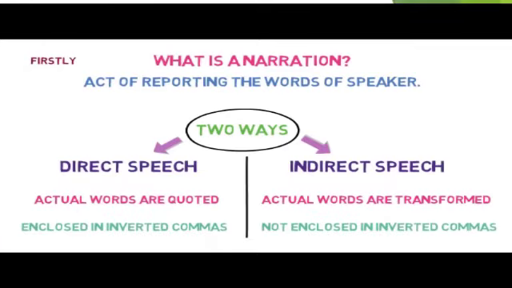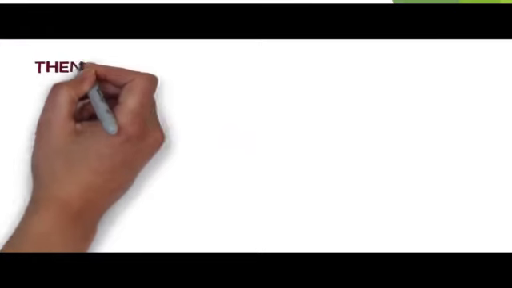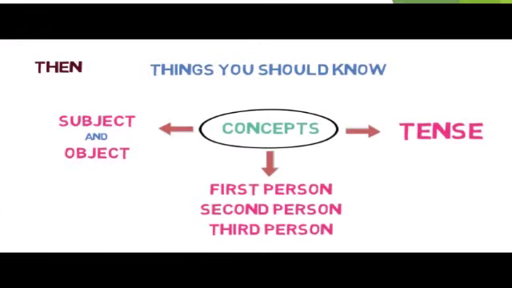Let's quickly revise what we learned in this lesson. Firstly, we learned what exactly is narration and its two types. Then we learned the three things that we must know before starting the conversion from direct to indirect speech. These are subject and object, first person, second person and third person, and tense of reported speech. And finally, we discussed the six steps to convert a sentence from direct to indirect speech.